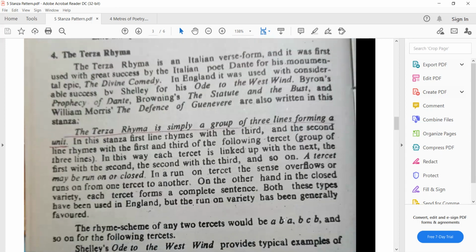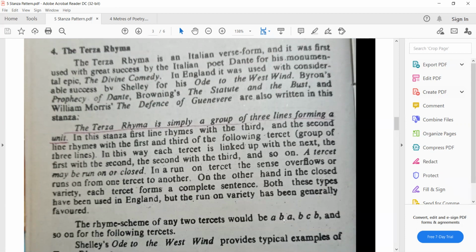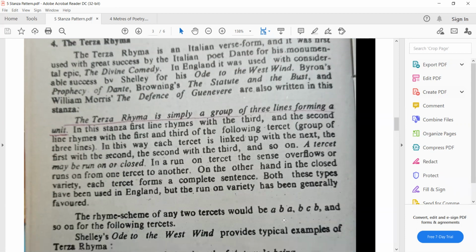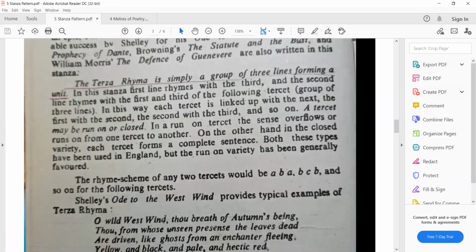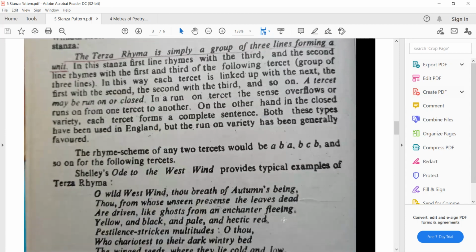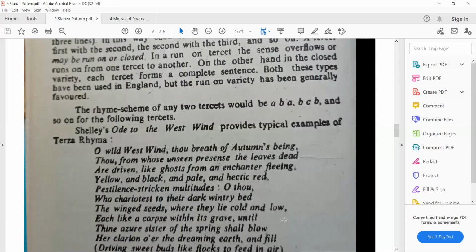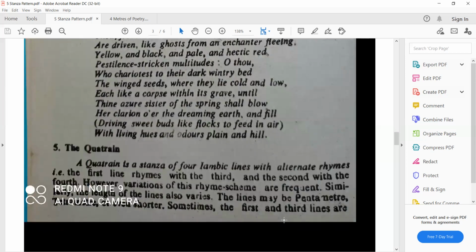This is based on 3 lines. 3 lines is called a tercet. Every tercet is connected with another tercet. So in all, things are connected, and this very famous Ode to the West Wind, written by Shelley, has successfully used it.